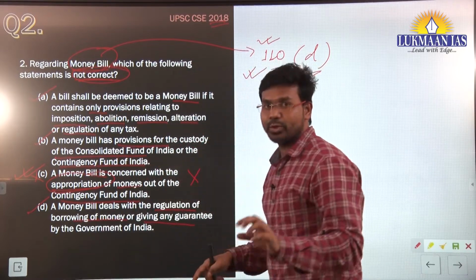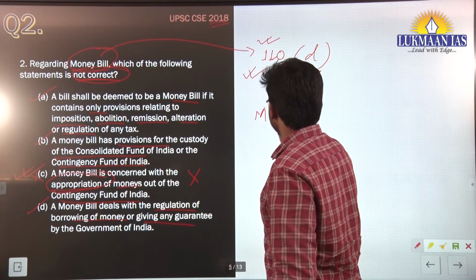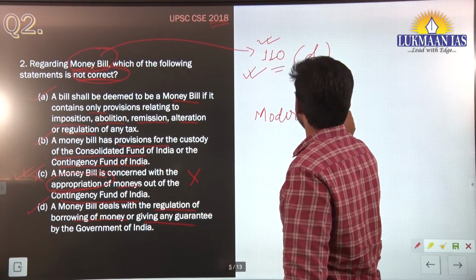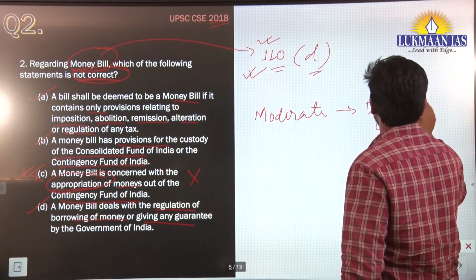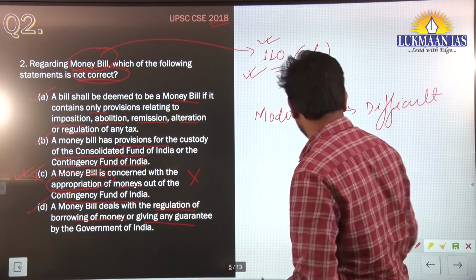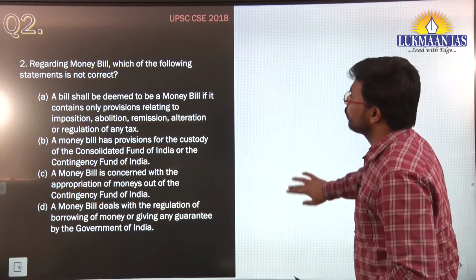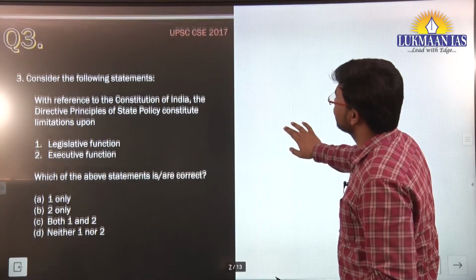If I have to rate this question as easy, moderate or difficult, this question can be considered moderate for many of you, but for some of you it can be labeled as difficult, for those people who do not read the articles of the Constitution of India. Okay, so with this, now let us move to the next question. Let us take another question.